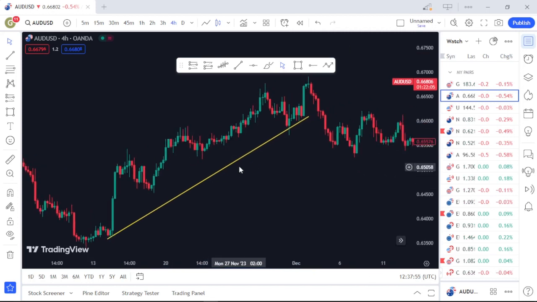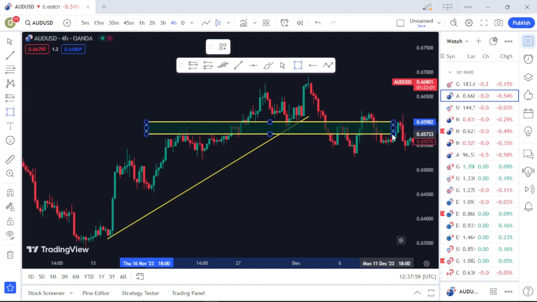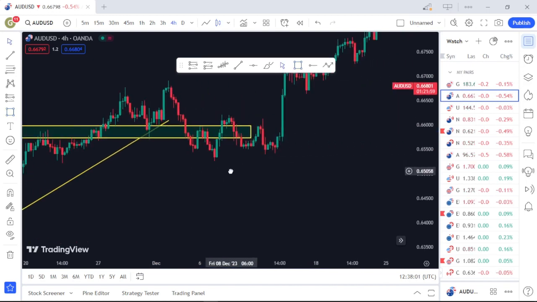So now let's take a look at another reason why you should wait for a retest. Take a look at this area here also. You see, this area here also, this is another key area.